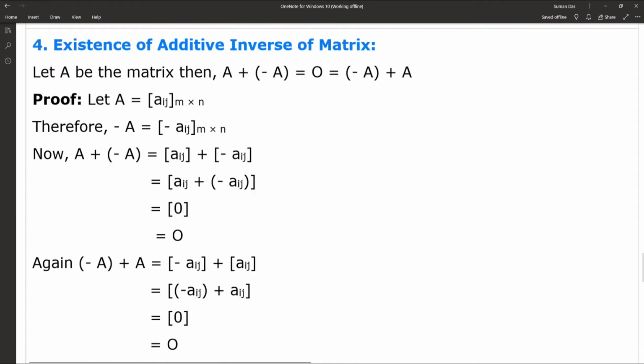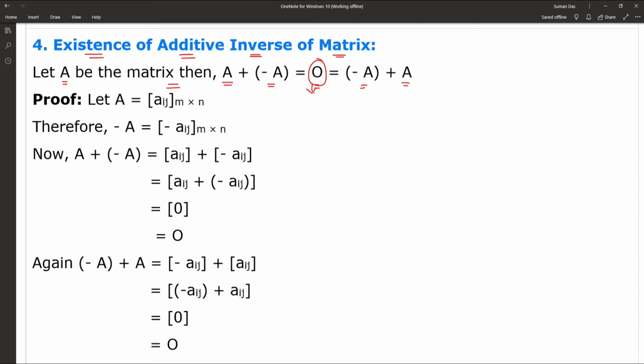The fourth property is known as the existence of additive inverse of the matrix. Let capital A be the matrix, then A plus the negative of the matrix, minus A, gives us the null matrix. And also the inverse matrix minus A plus A is also giving us the null matrix.